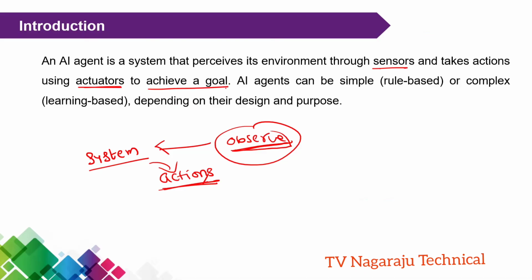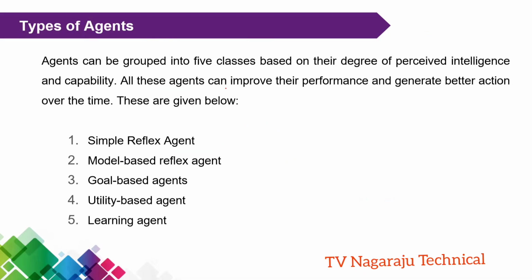Now, we have different types of agents: simple reflex agent, model-based reflex agent, goal-based agent, utility-based agent, and learning agent. These are the different types of agents, and they are classified based on their intelligence and their capability. Now we will discuss each type of agent in detail.